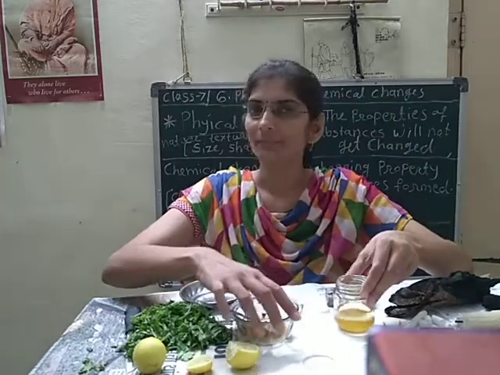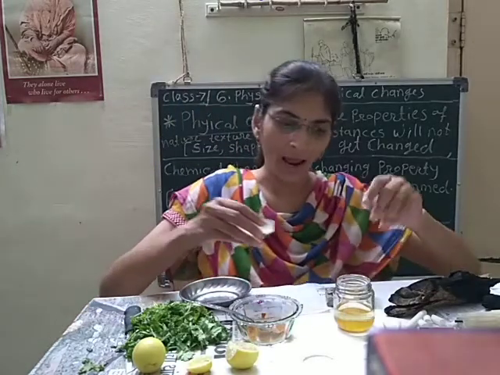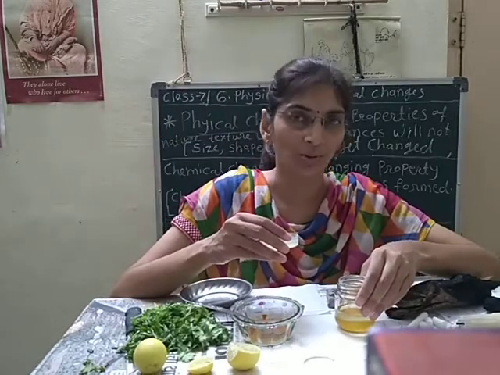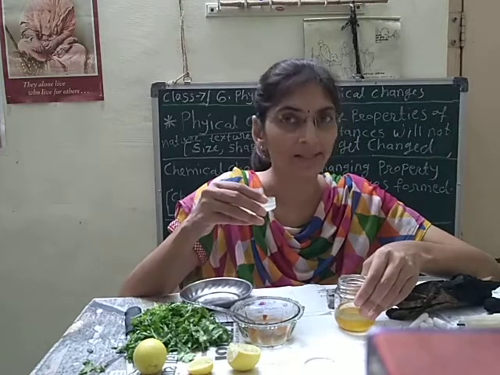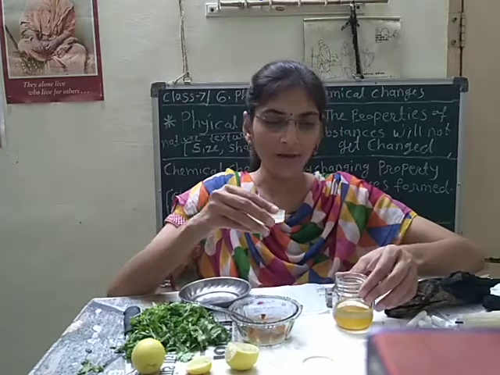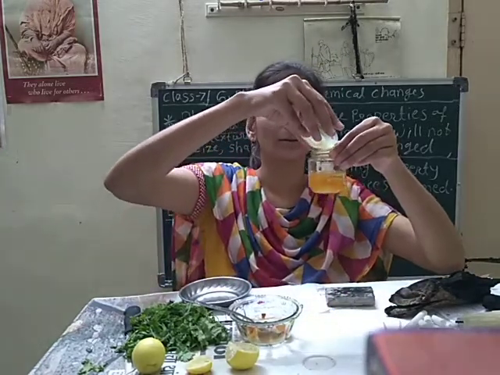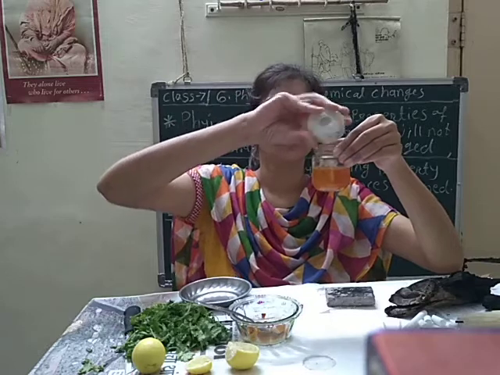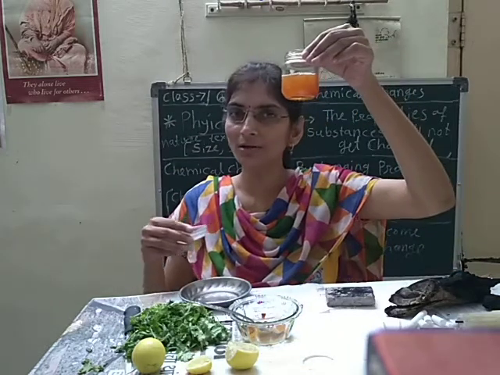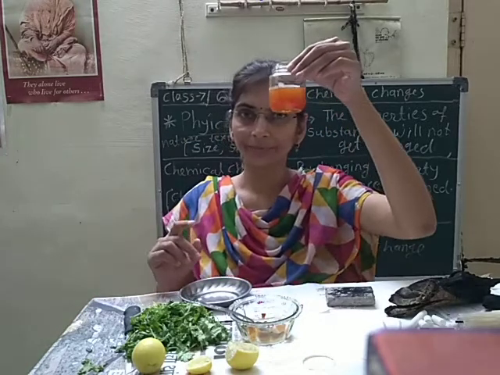But if I add detergent solution, as we know detergent is a basic solution, detergent is basic in nature. If I add detergent in that turmeric, now what do you observe? What happened?